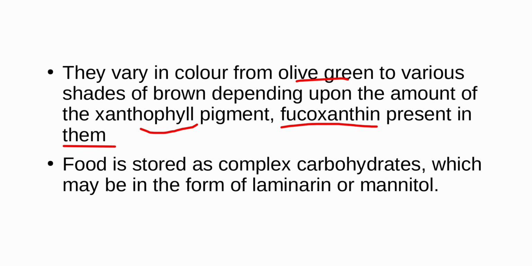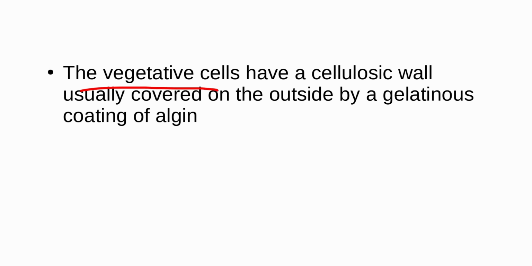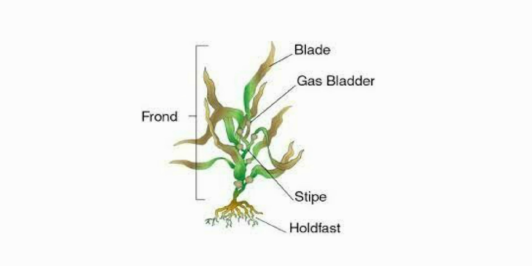The food stored in brown algae is in the form of carbohydrate. It can be laminarin or mannitol, which are two different forms of carbohydrate. The vegetative cell of brown algae has a cellulosic wall. You can make out the general structure of brown algae.